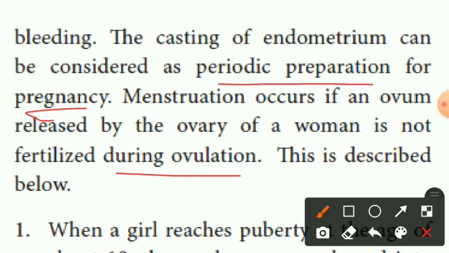If the menstrual cycle is followed regularly, the lady will not be pregnant. Otherwise, the lady will be pregnant. That is only what is mentioned here. Menstruation occurs if an ovum released by the ovary of a woman is not fertilized during ovulation.